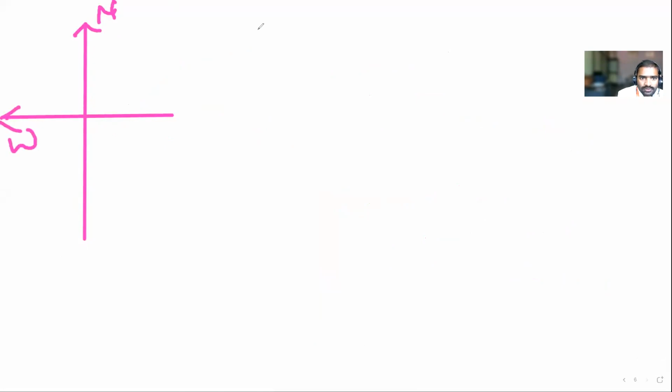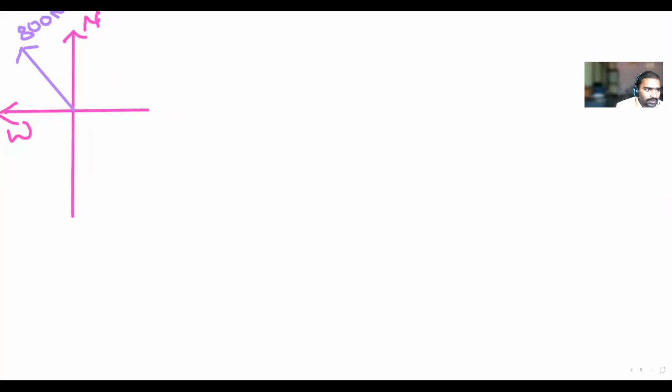The magnitude is 800 Newton. And how much is the angle? It will be 45 degrees.